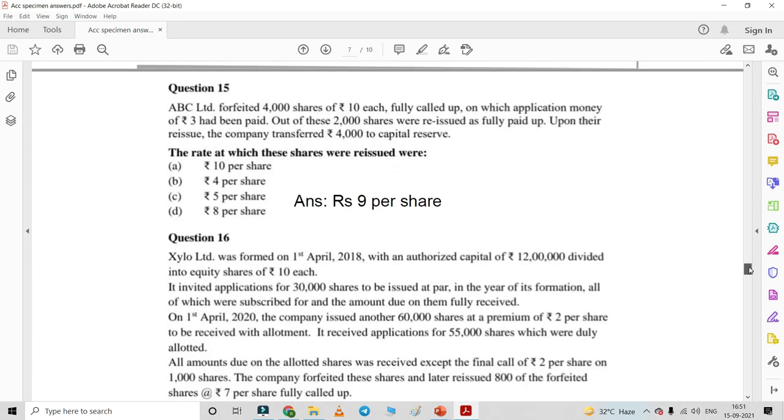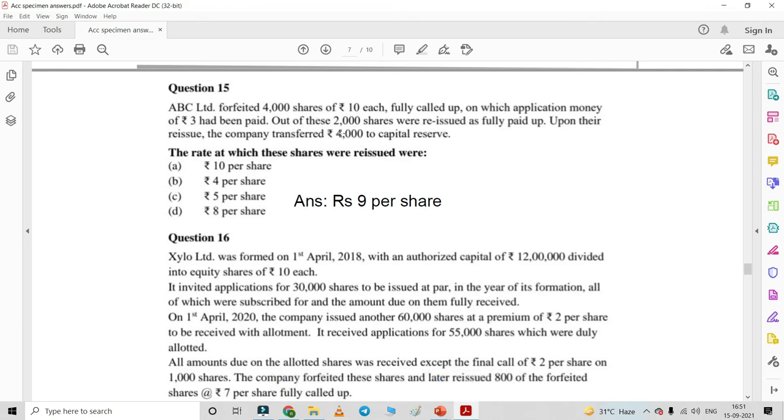Now the next question, that is question number 15. Here ABC Limited forfeited 4,000 shares of rupees 10 each, fully called up, on which application money of 3 rupees had been paid. Out of these, 2,000 shares were reissued as fully paid up. Upon their reissue, the company transferred 4,000 to capital reserve. What is the rate at which these shares were reissued?